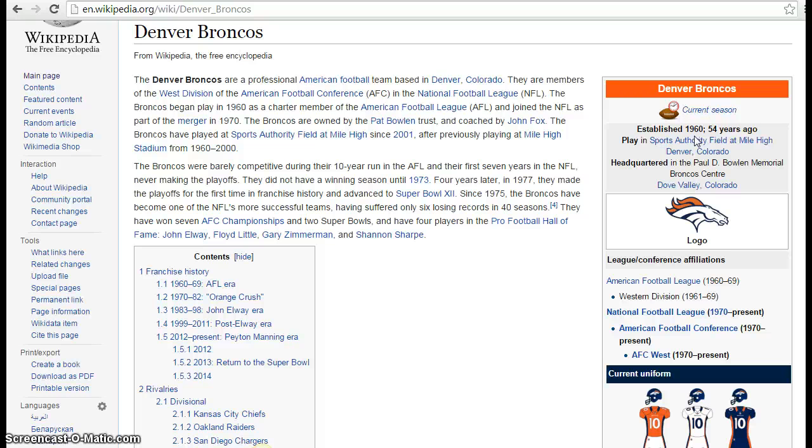And where do the teams play their home games? Well, they play at Sports Authority Field at Mile High Stadium. And that's in Denver, Colorado, of course. So again, Sports Authority Field at Mile High Stadium. That is where they play.